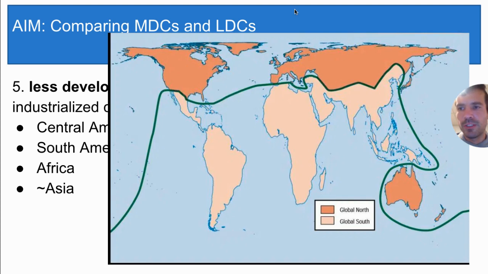Earlier I told you that the region of more developed countries is called the Global North, and the region of less developed countries is called the Global South. And here's why. Take a look at the map. If you drew a line around the more and less developed countries, separating them, you'd see that most of the more developed countries are in the northern hemisphere, in the north, and most of the less developed countries are in the southern hemisphere. Why is that?